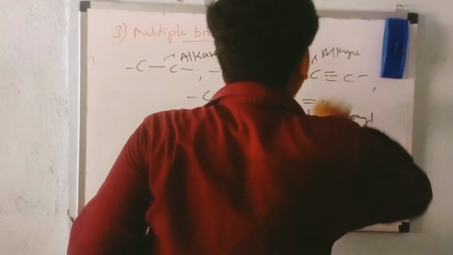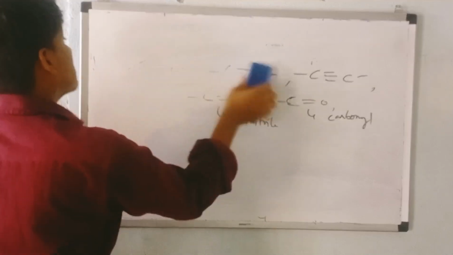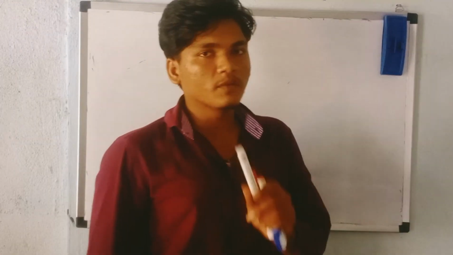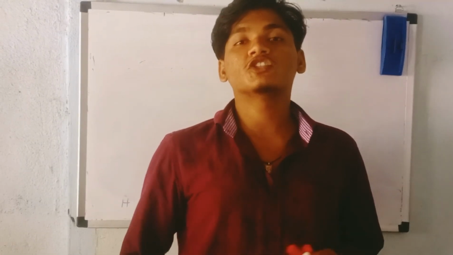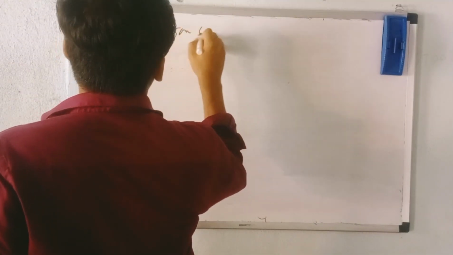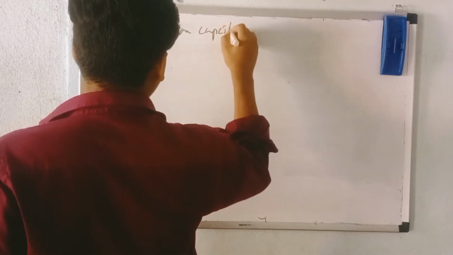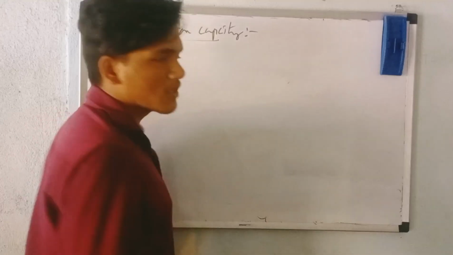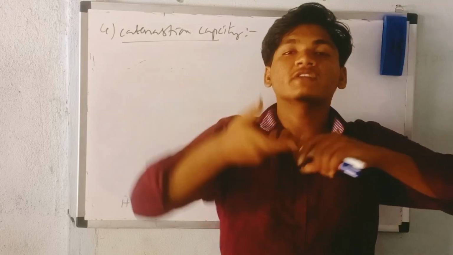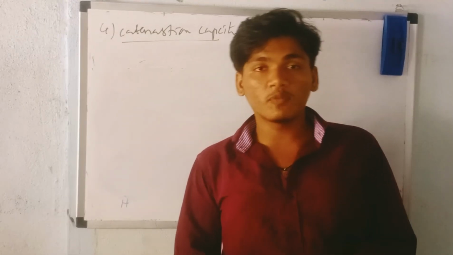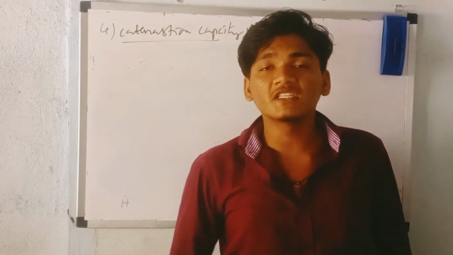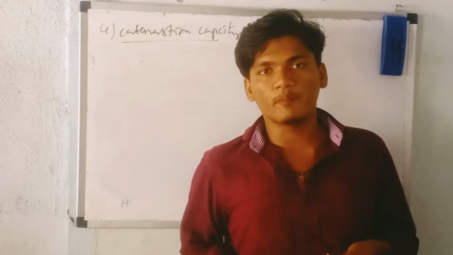You just remember all these names also. Now, come to the fourth reason, and a very important reason that makes the carbon form such a huge amount of compounds. The fourth reason is the catenation capacity. What is catenation capacity? Catenation capacity is nothing but the tendency to form, so it is nothing but a linking property. So the carbon elements can link to each other to form long chains of compounds. What does that mean? Long chains of compounds and rings of compounds.